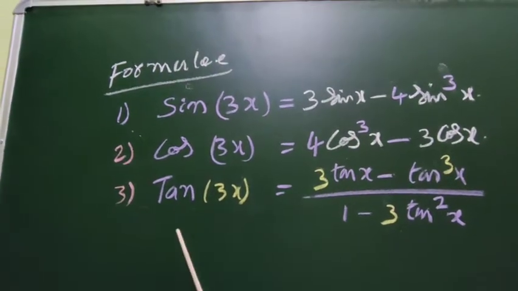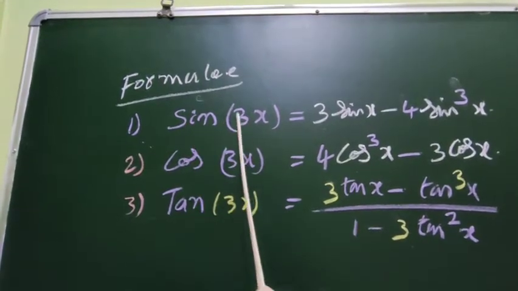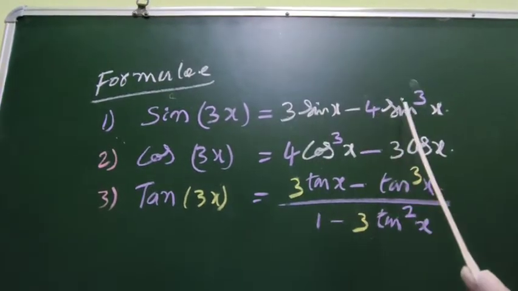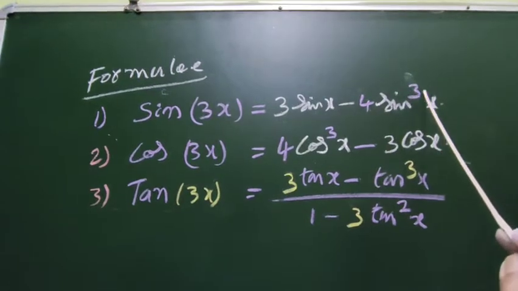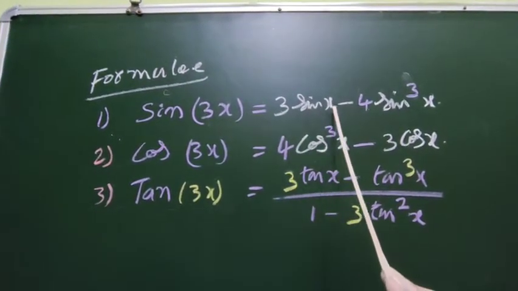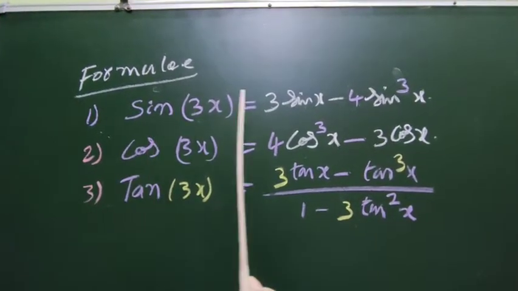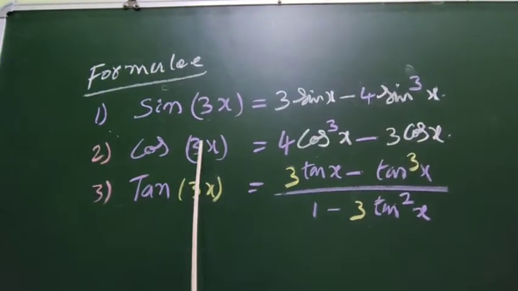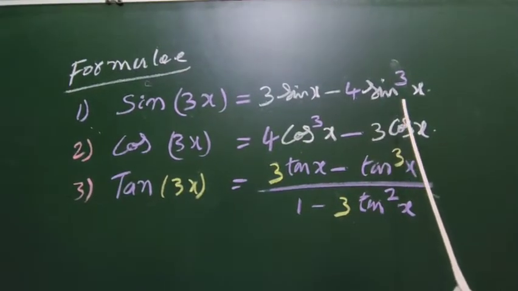Now we discuss some triple x formulas. Sin 3x is equal to 3 sin x minus 4 sin cube x. When 4 came, power 3 came. Cos 3x is 4 cos cube x minus 3 cos x.